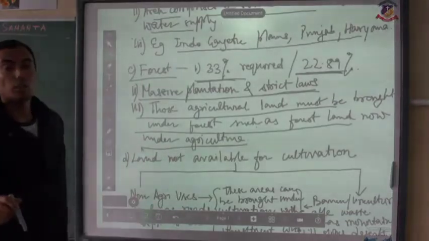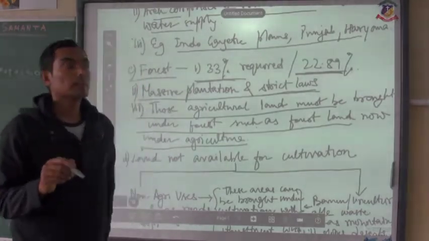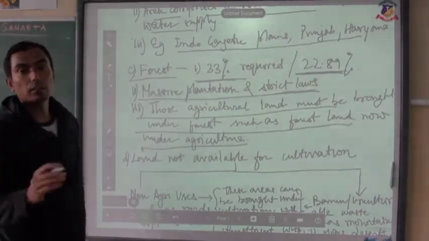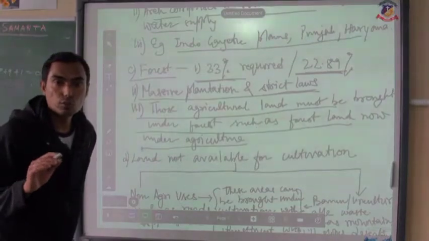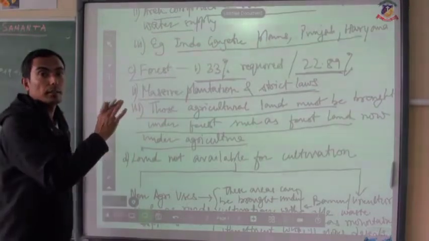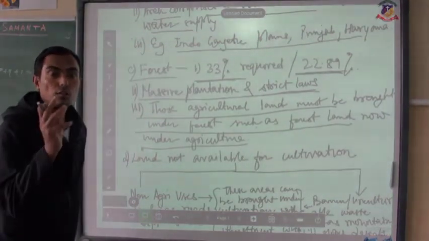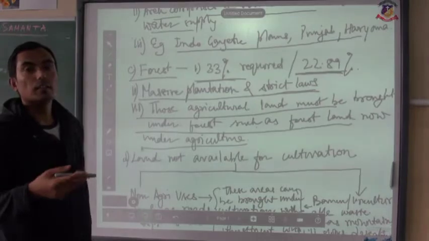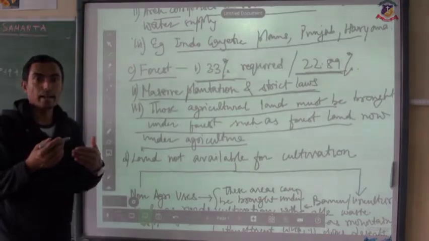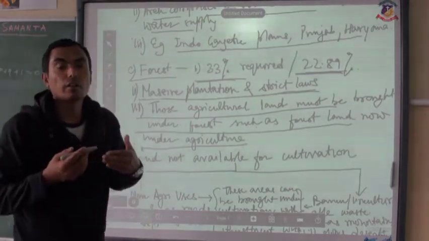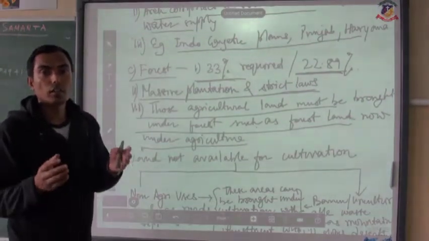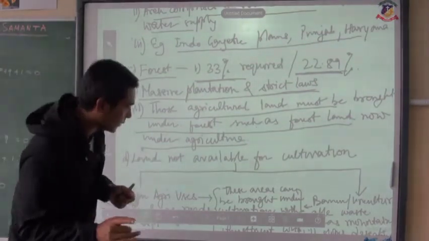Next point, those agricultural lands must be brought under forest, such as forest land now under agriculture. What happened was that when the people started to live, they first cleared the forest, and that forest land was brought under agriculture. Now the government is planning that the land which was earlier covered under forest needs to be brought back, and new afforestation or reforestation programs should be relaunched so that the forest cover of India can be increased.